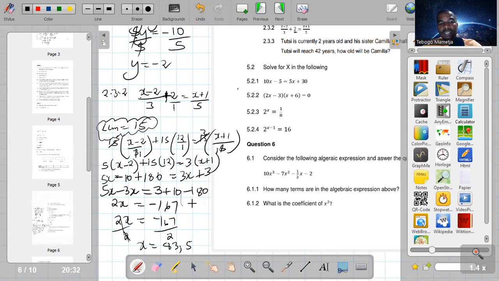But what is important, guys, is the method, how it's done. It's not necessarily the answer. It's how it should be done. So we are going to multiply all those fractions by the lowest common multiple. And when you multiply, you can apply the highest common factor. For example, 15 into x minus 2 over 3. You can just divide 3 and 15 there. So how can we do that?